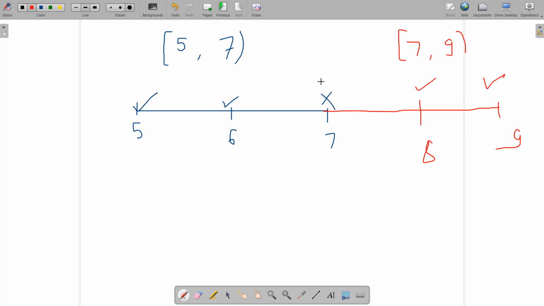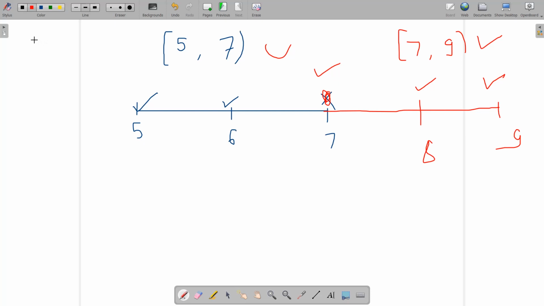Note that 7 is not included by this interval, so I can include this one. Okay, so now this is included. Yes, I can take 5 comma 7 and I can take 7 comma 9. Okay, so let's try to take another interval. And what is that another interval?